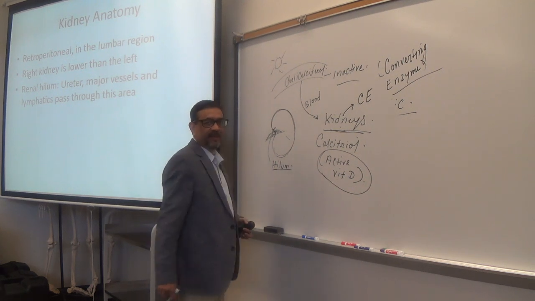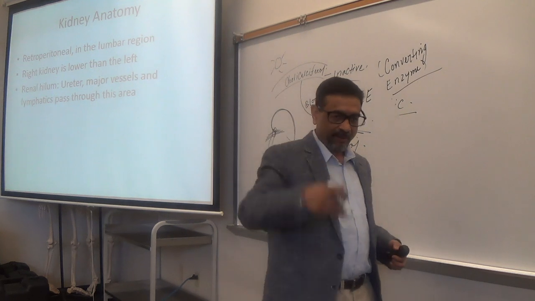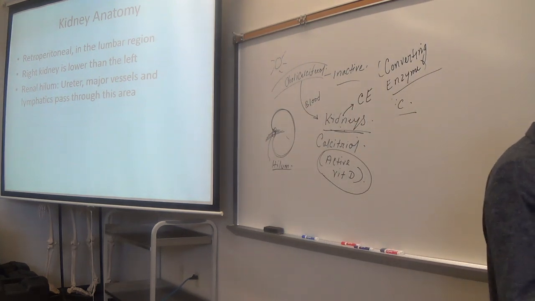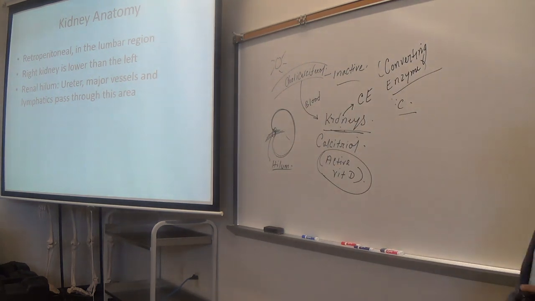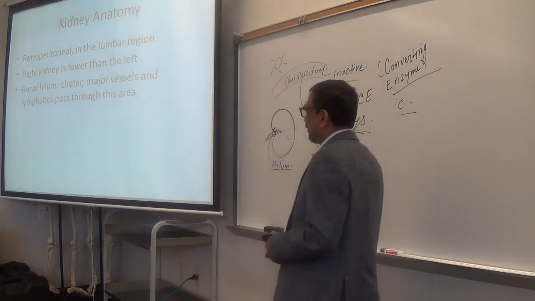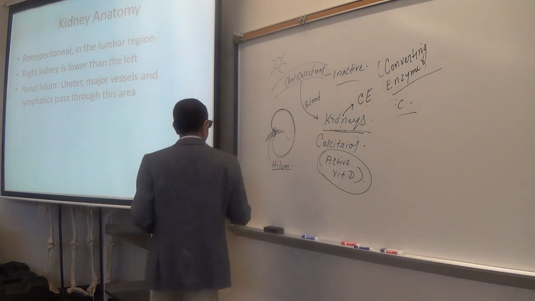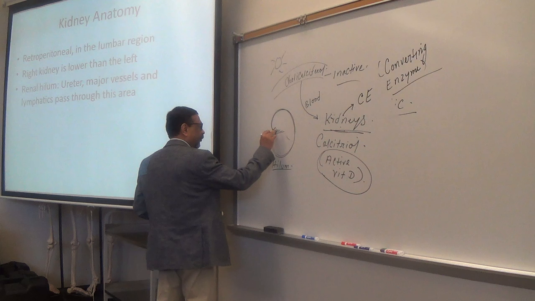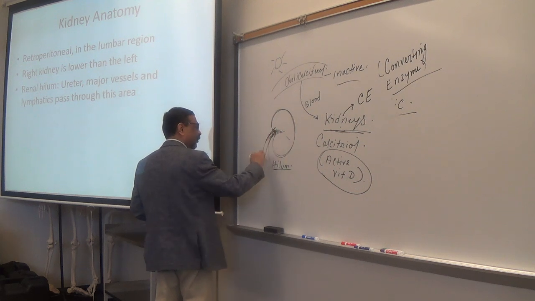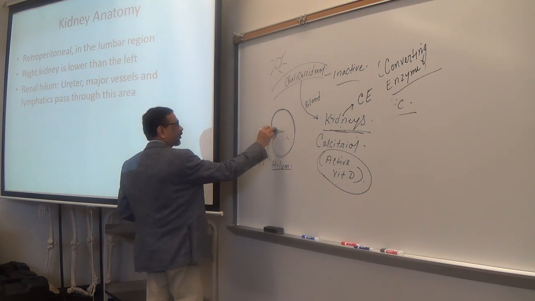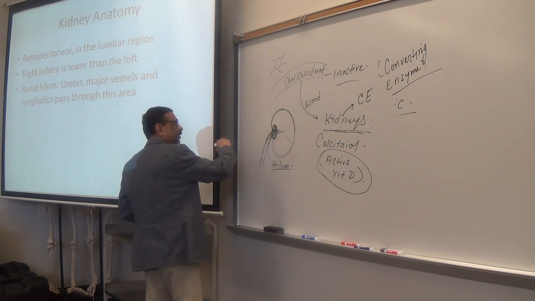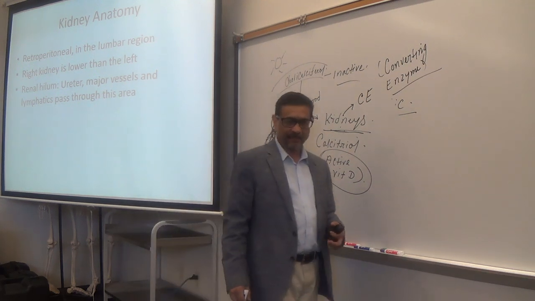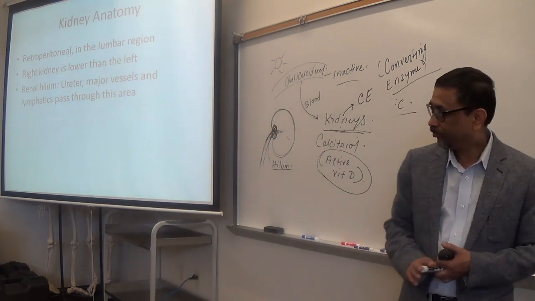Indentation in the medial side of the kidney through which the blood vessels, nerves, lymphatics, as well as the ureter pass. Remember the tube that takes the urine from the kidney to the bladder? All those structures pass through that area. Okay? That is the hilum.